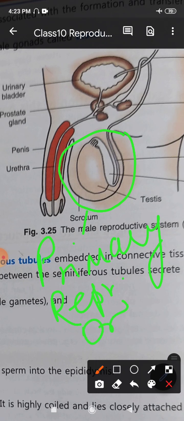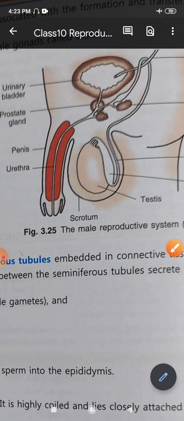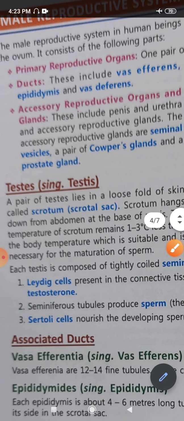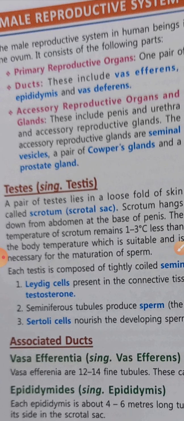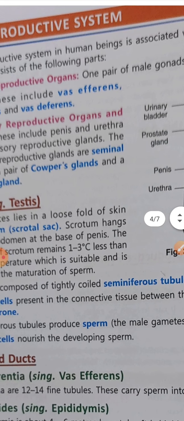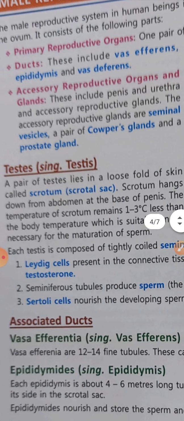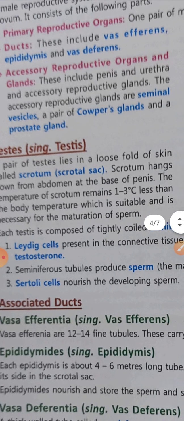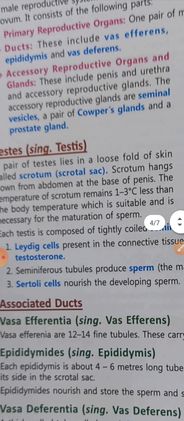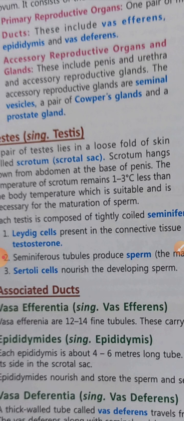Then we come to the ducts, that means the accessory reproductive part: small tube-like structures which include the vas efferens, epididymis and vas deferens. And then the accessory reproductive organs, these include the penis, urethra, and the glands which help in the smooth movement of the sperms. They are the seminal vesicles, a pair of Cowper's glands and the prostate gland.